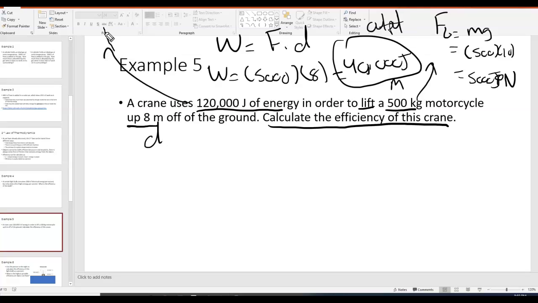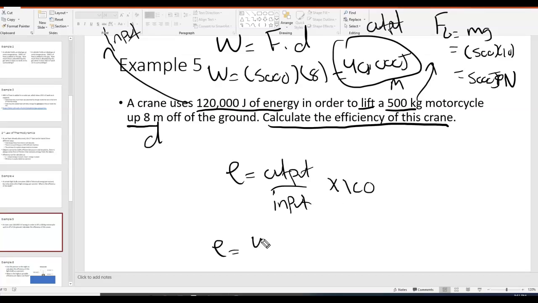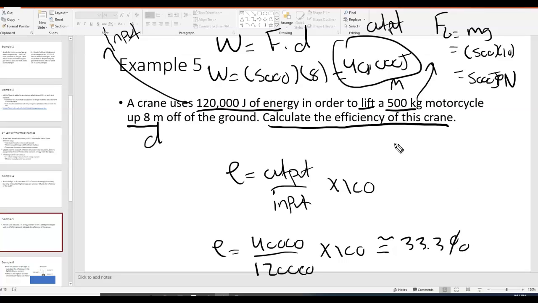This is going to be the input. And remember, efficiency is output over input times 100 to convert to percent. So that would be 40,000 divided by 120,000 times 100, which, if you round, is about 33.3%. Okay, so approximately 33.3% is the efficiency of this crane, which is pretty good.